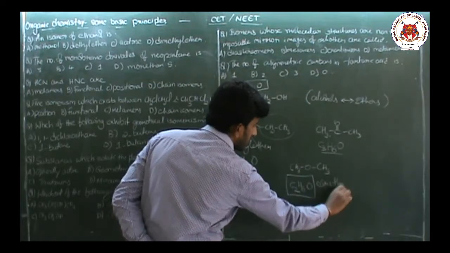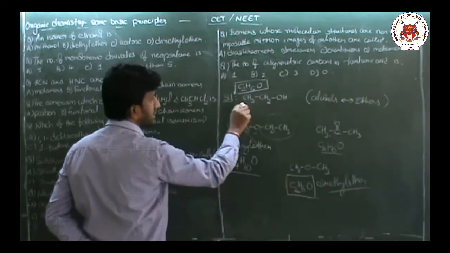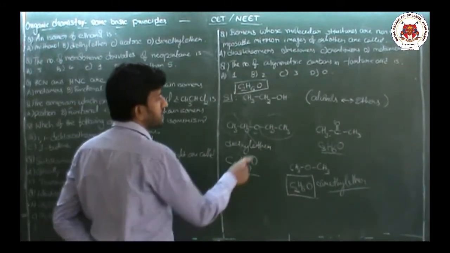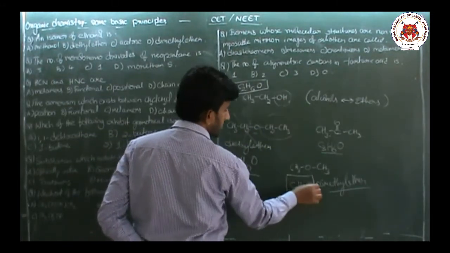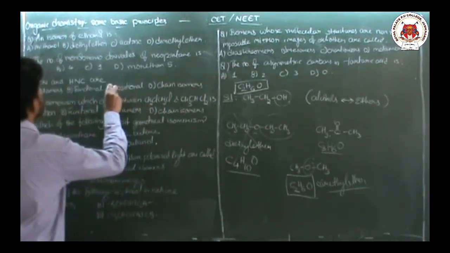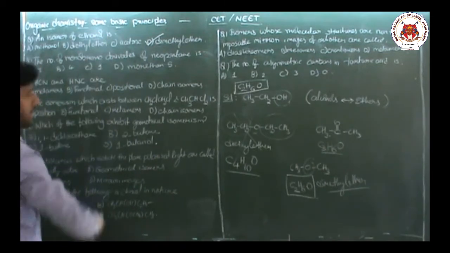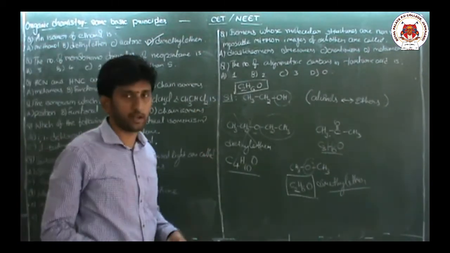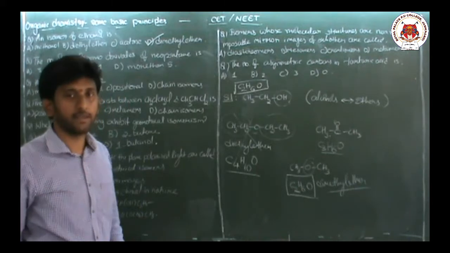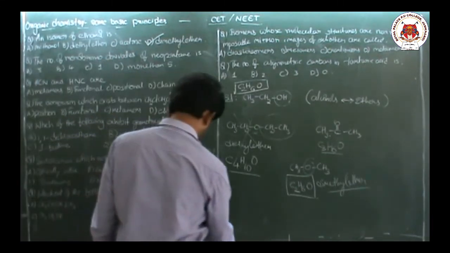Dimethyl ether has the same molecular formula as ethyl alcohol, but what is different? The functional group: alcohol in one, ether in the other. So these two are isomers. Dimethyl ether and ethanol are isomers. They have the same molecular formula but different functional groups.